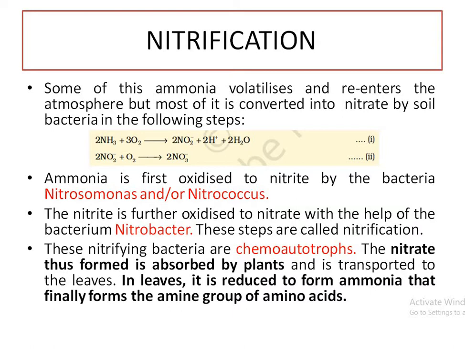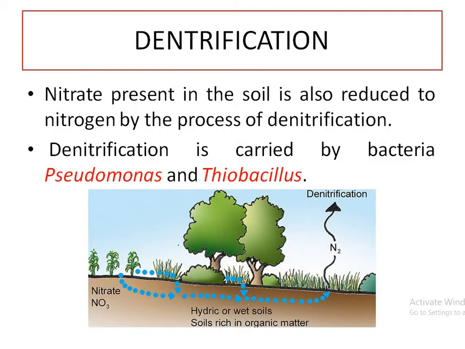The nitrate thus formed is absorbed by the plant and transported to the leaves. In leaves it is used to form ammonia that finally converts into amino acid, that is called assimilation. Next step, denitrification.